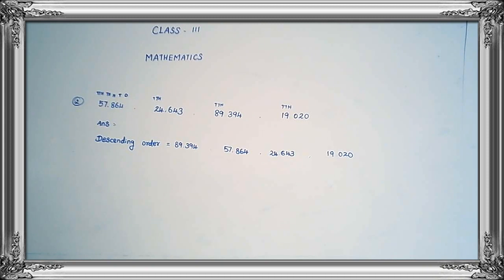Okay, this is the answer for the given numbers. The first one 89,394, then 57,864, the third one 24,643, and the last one 19,020.